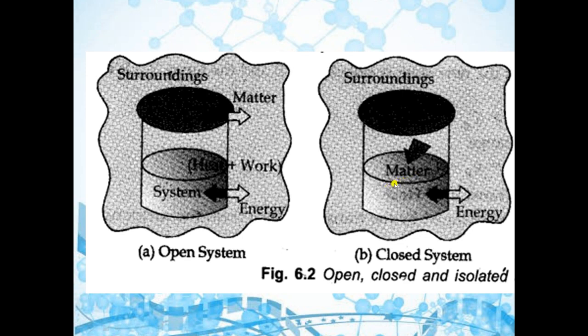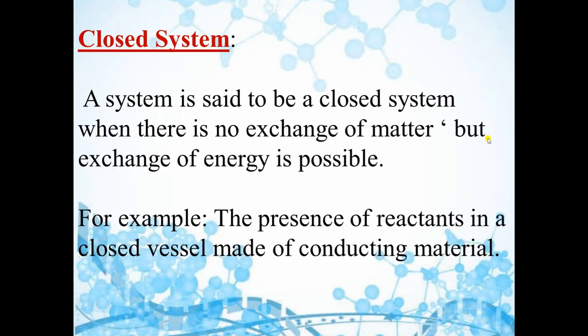If the reaction here is exothermic, that means it will give energy to the surrounding. So we can say that heat is given by system to the surrounding for the exothermic reaction. And if the reaction is endothermic, that means heat is absorbed. So that means heat is given by the surrounding to the system. So a system is said to be closed system when there is no exchange of matter but exchange of energy is possible.